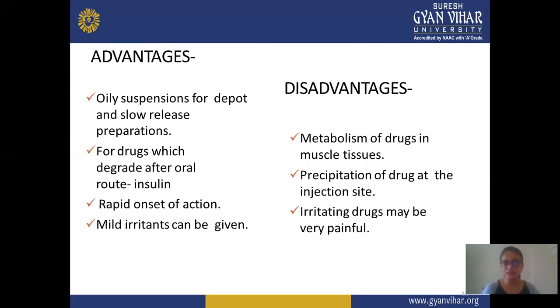Next, mild irritation can be given. In this condition, mild irritation is also tolerated for this route. Next is disadvantages. In disadvantages, there is metabolism of the drug in muscle tissue, metabolism which takes place, and precipitation of the drug at the injection site. Precipitation also takes place at a particular injection site when given by this route.